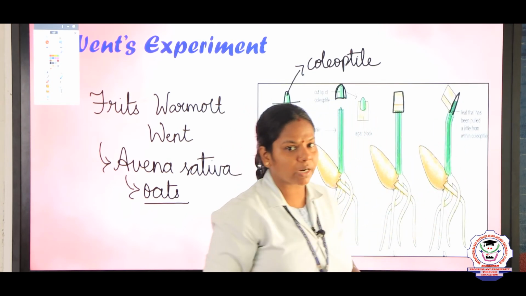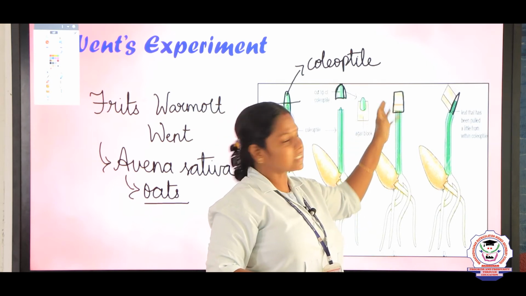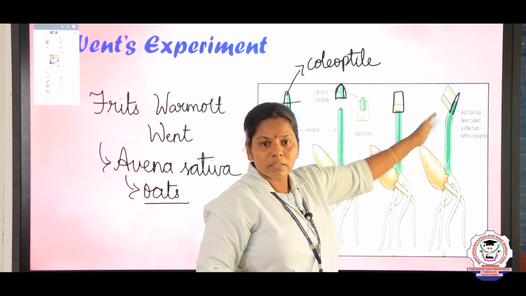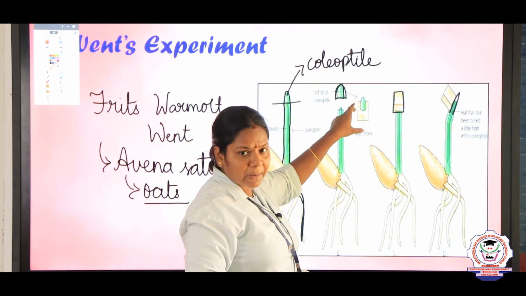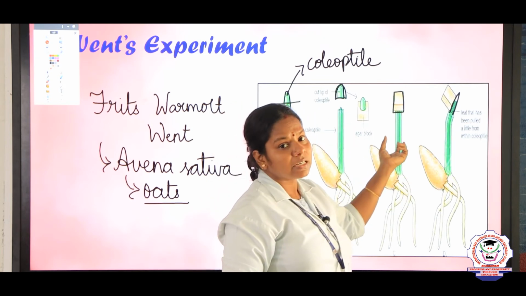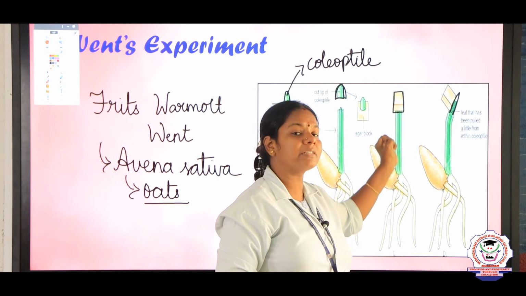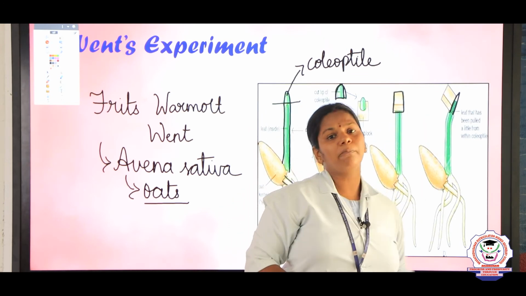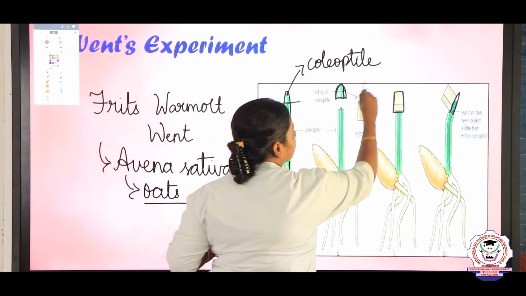He concluded that something from the tip of the plant diffused into the agar, and when we place that agar on the coleoptile, it induces plant growth.